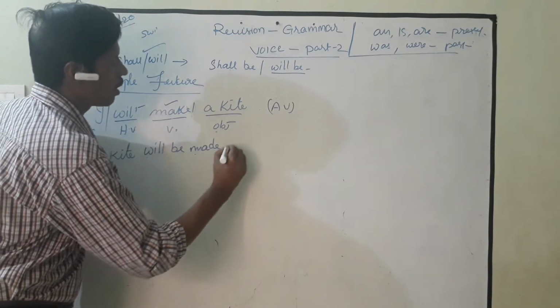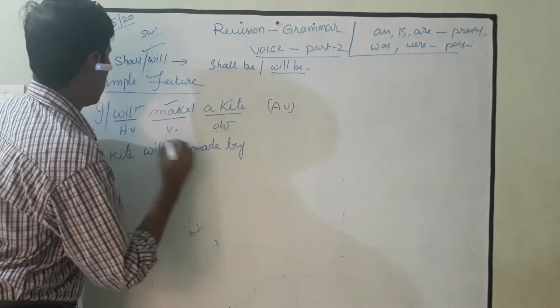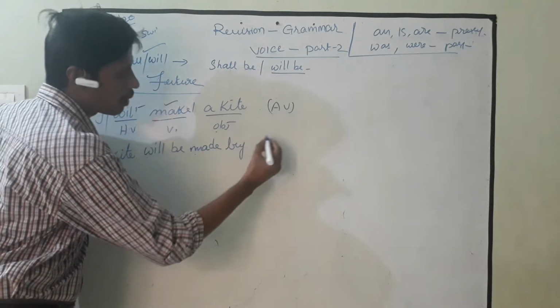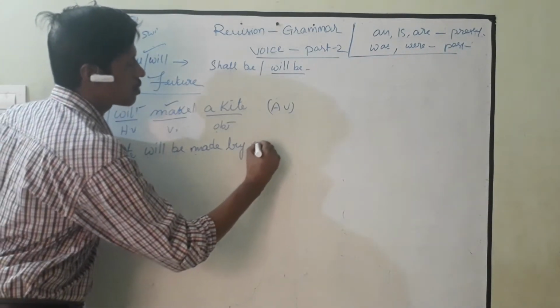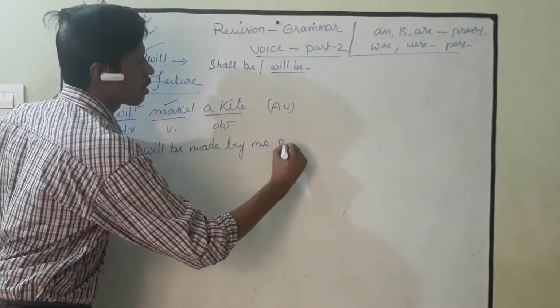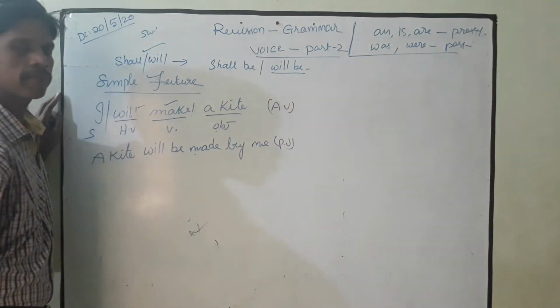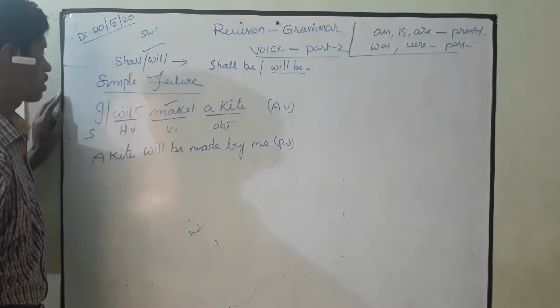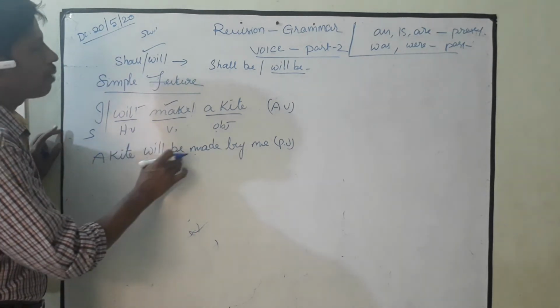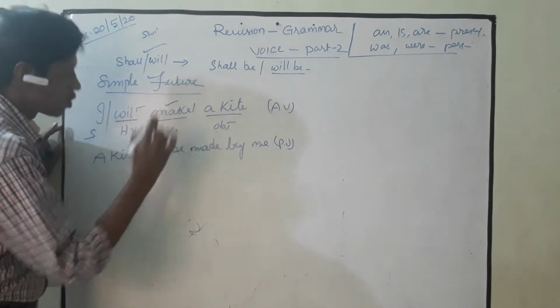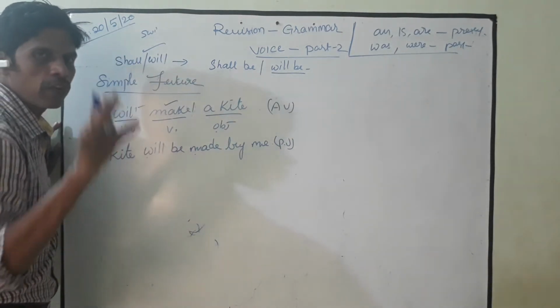After V3, the preposition by follows, and I, when it comes in the object place, becomes me. This is passive voice: a kite will be made by me. So what are the words that we added?